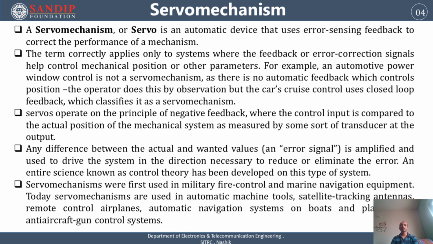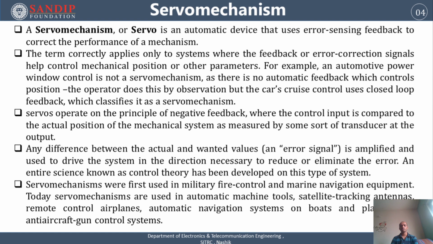Hence, this entire science is known as control theory, and it has been deployed on this type of system. The servo mechanism is totally related to control theory. Servo mechanisms were first used in military fire control and marine navigation equipment, meaning defense equipment like military fire controls and some navigation equipment. Today, we are using servo mechanisms in automatic machine tools.